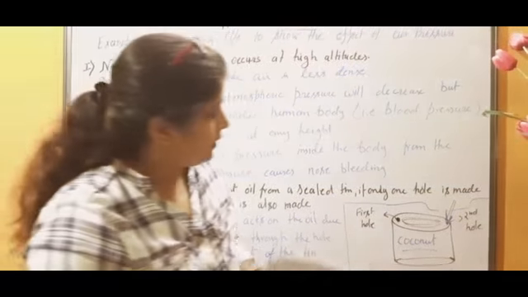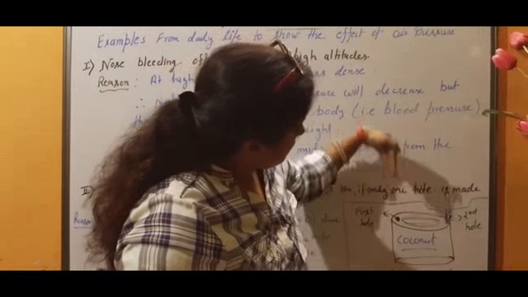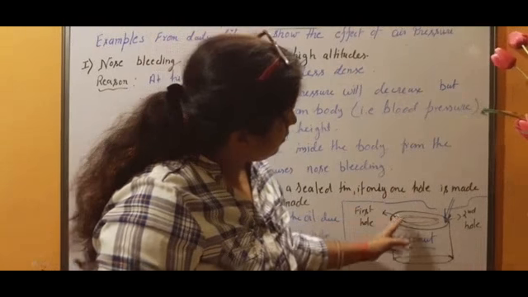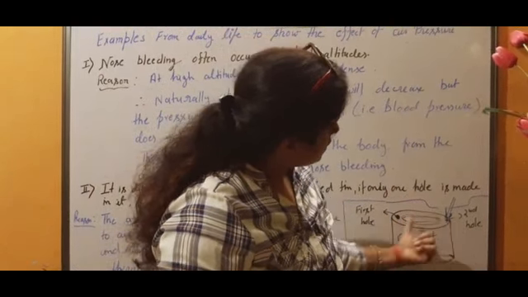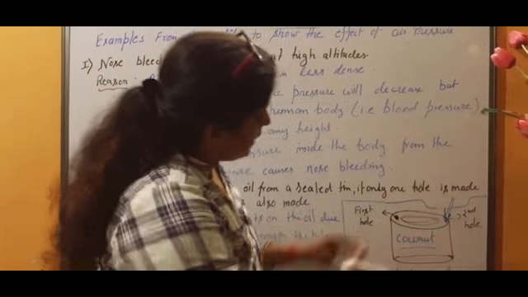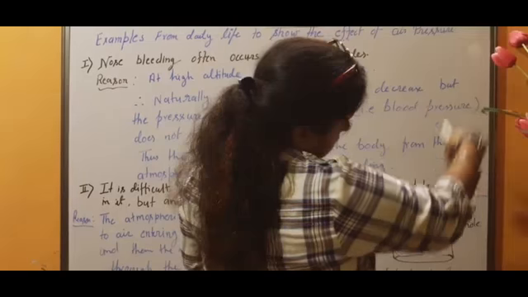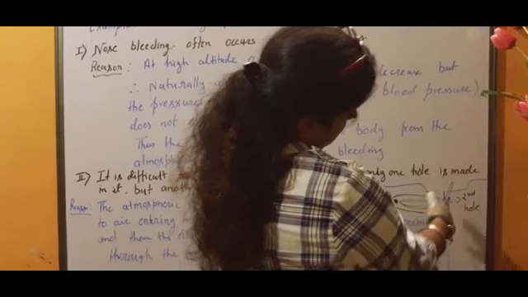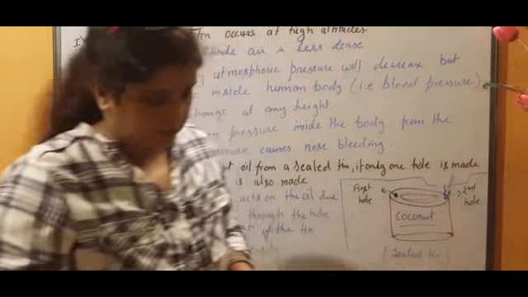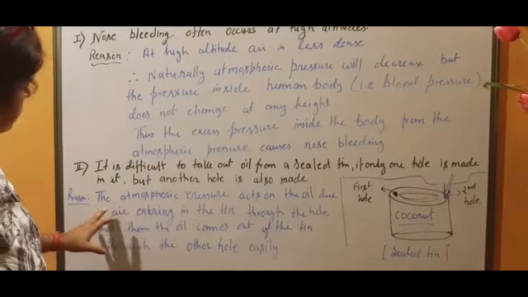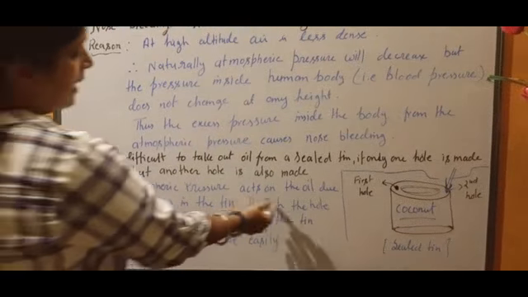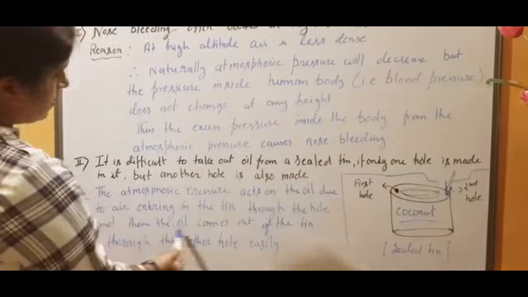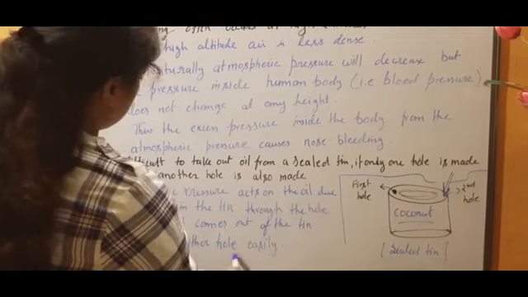Is it okay? When there was one hole, air pressure pushed the liquid back, so the liquid doesn't come out from the single hole. But when we make one more hole, just opposite to the previous hole, and we tilt it, a big quantity of air enters inside and makes pressure on the liquid. That's why it comes out from this hole. So that is the reason. What I have written: the atmospheric pressure acts on the oil due to air entering the tin through the hole, and then the oil comes out of the tin through the other hole easily.